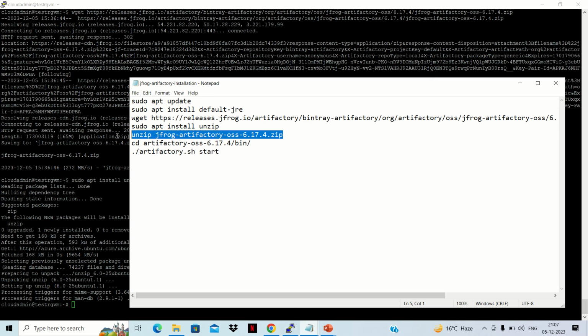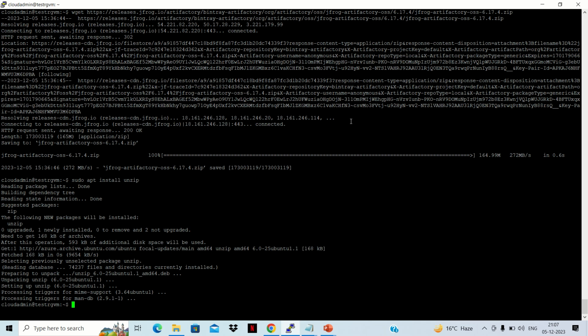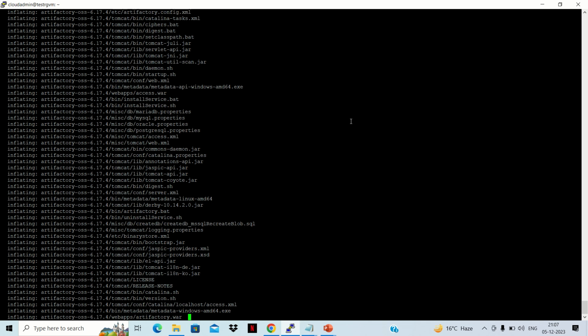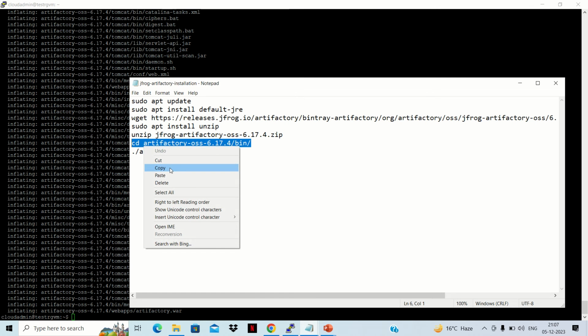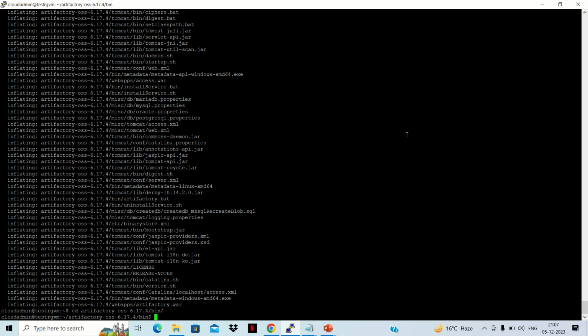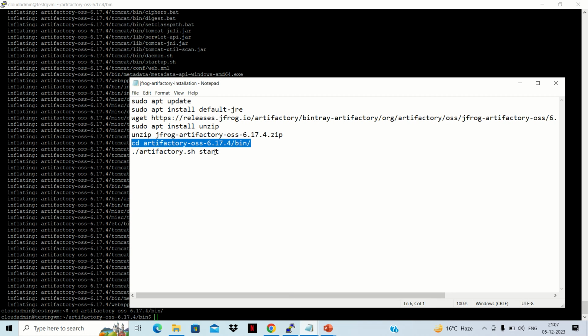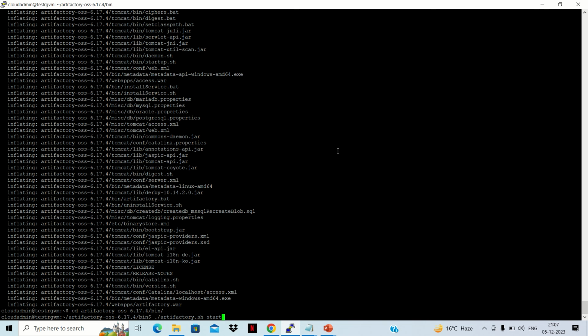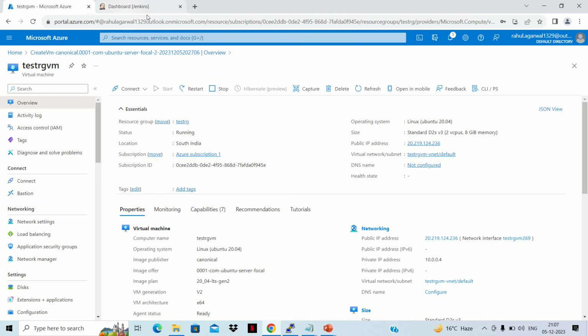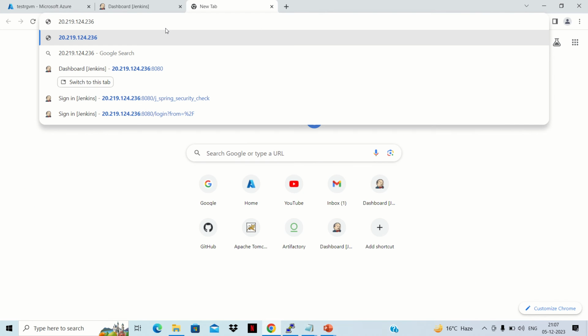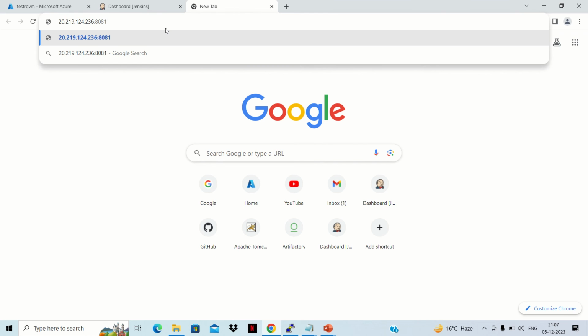Next we need to unzip this zip. Okay, so now unzipping it, and then we can go to the bin directory. We are inside bin now, and then we can execute this artifactory.sh start command. So this is started. Now what we can do is try accessing it. So we can copy this IP and let's try to access it with port 8081.